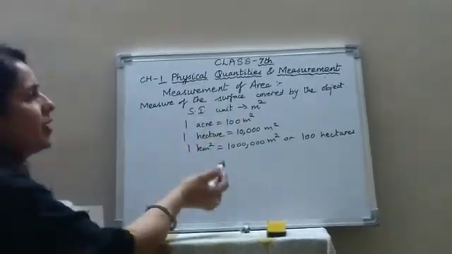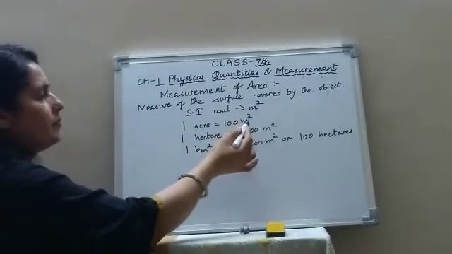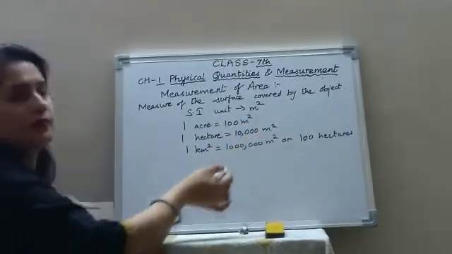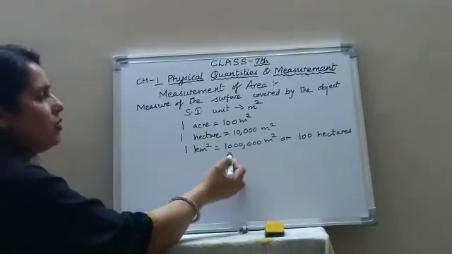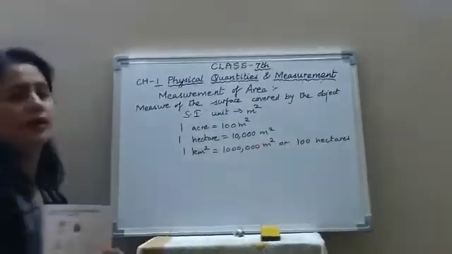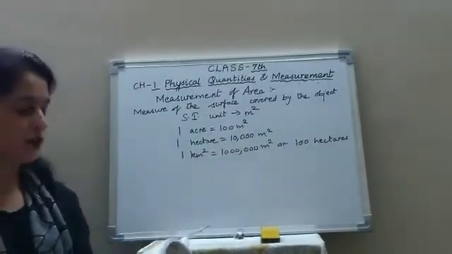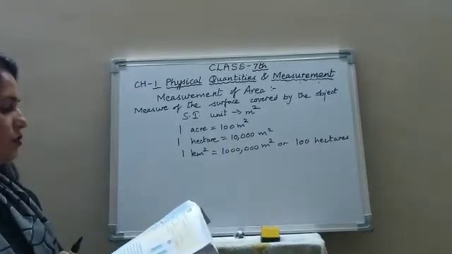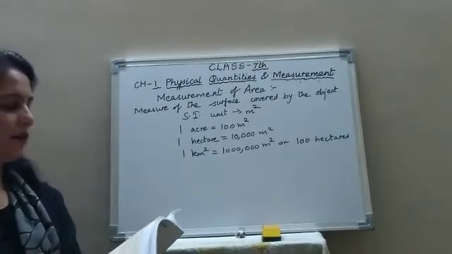Now the relationships are as follows. 1 acre equals 100 square meter. 1 hectare equals 10,000 square meter. And 1 kilometer square equals 10 lakh square meter or 100 hectares. The smaller areas like that of an eraser, book, etc., use the units of square centimeter and square millimeter.